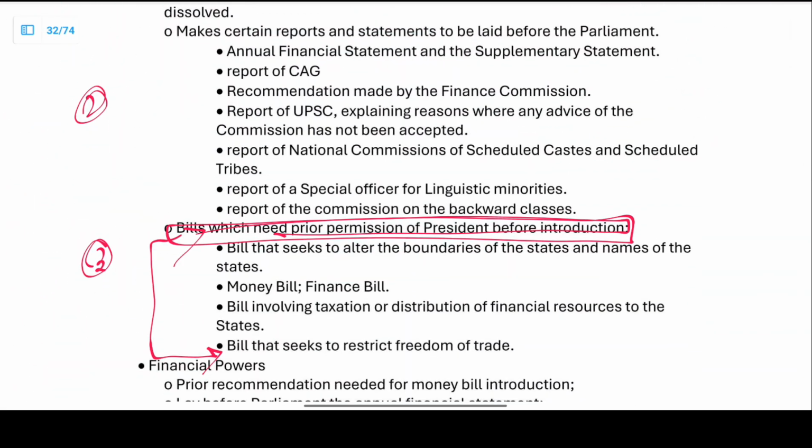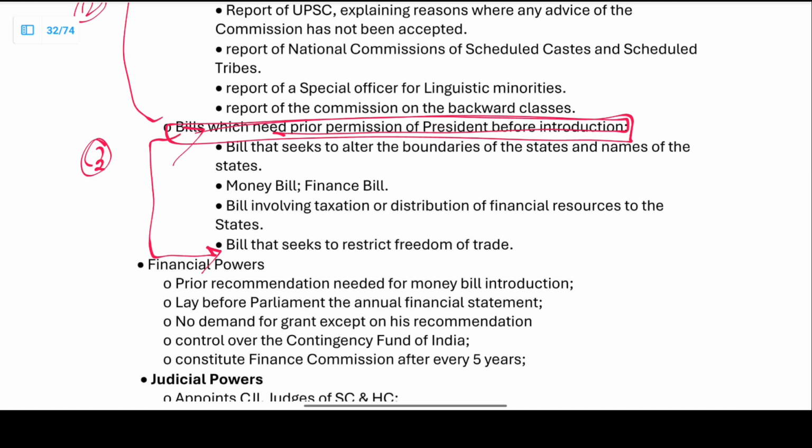Now we are going to see what all the reports are. Right, reports in a session, and what are the bills which require prior permission of the president before introduction.